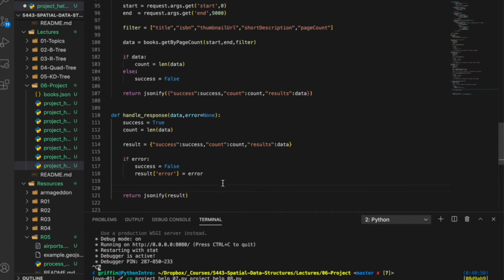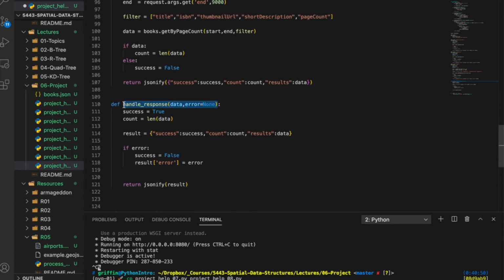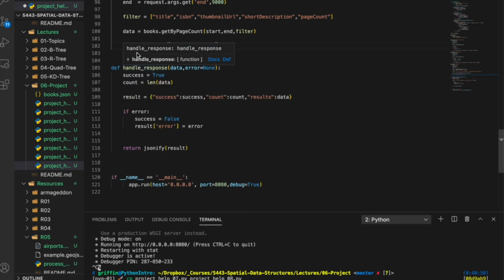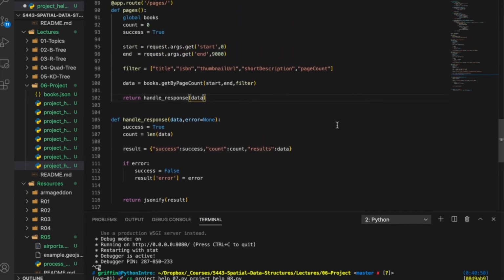So if I take this now, everything here I can just say return handle response, and if I just send data, what happens? Data comes down, it gets counted.